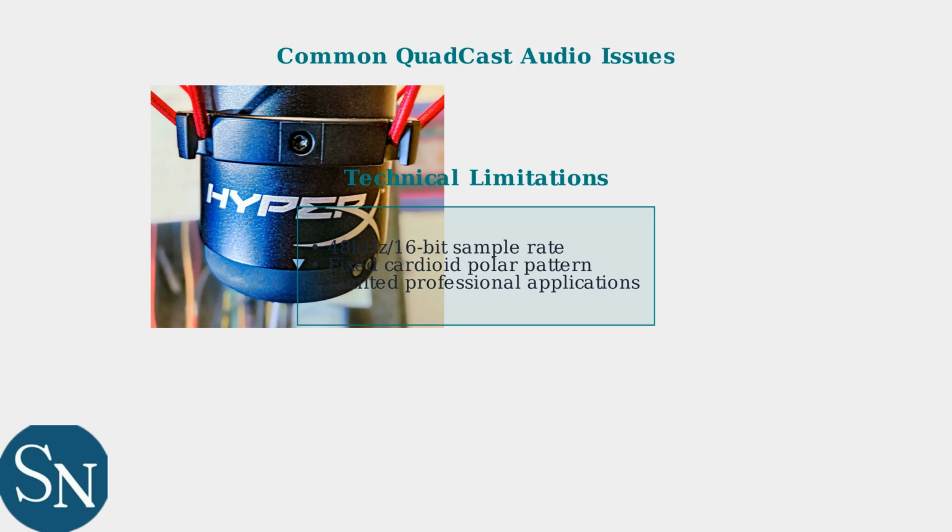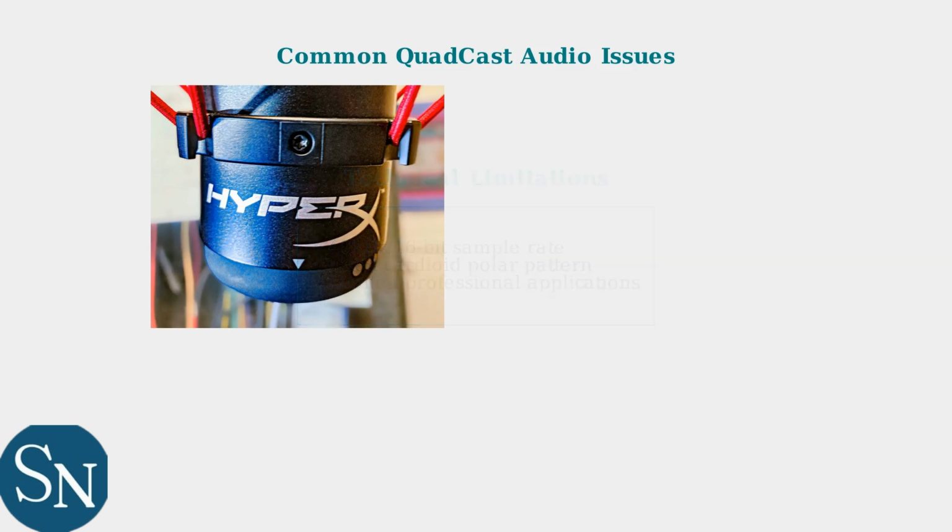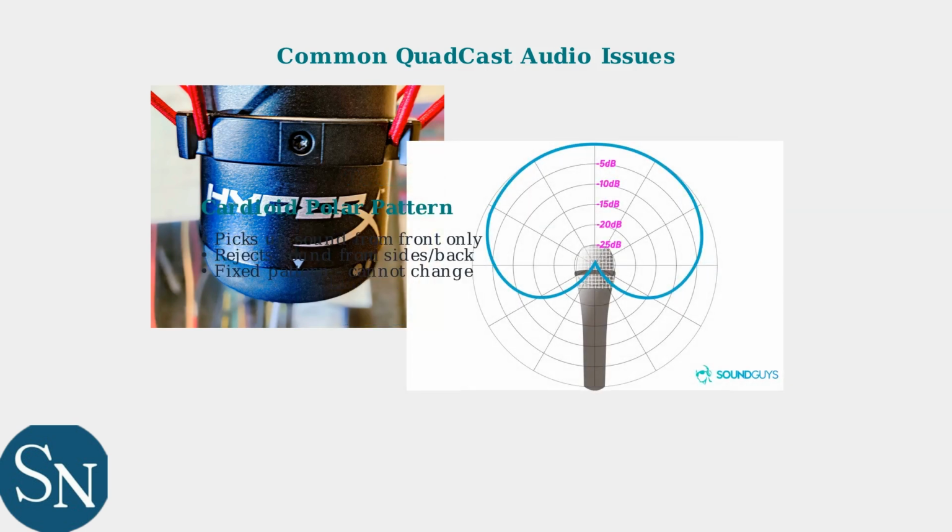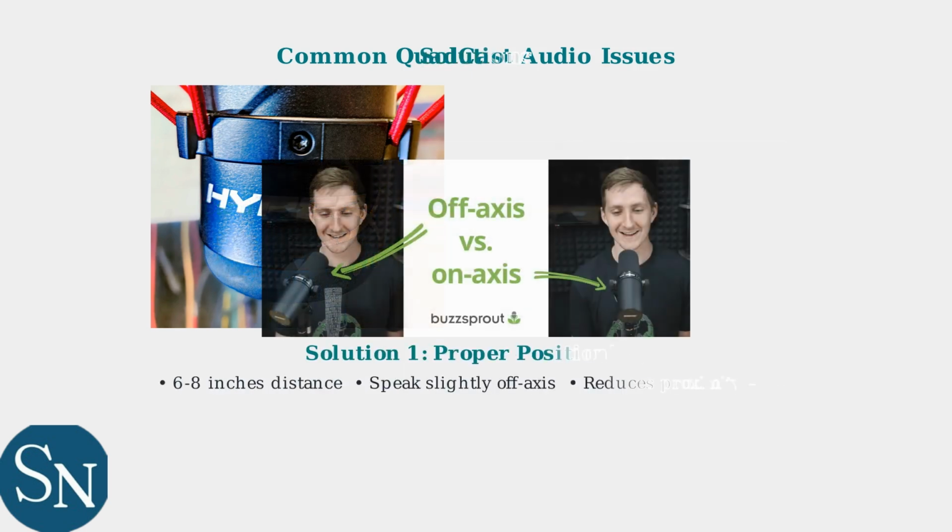It operates at 48 kHz with 16-bit depth, which is adequate for streaming, but may not meet professional recording standards. The fixed cardioid polar pattern means the microphone only picks up sound from the front, which can be limiting in certain recording situations. Understanding this pattern is crucial for proper positioning. Now let's address these issues with practical solutions.